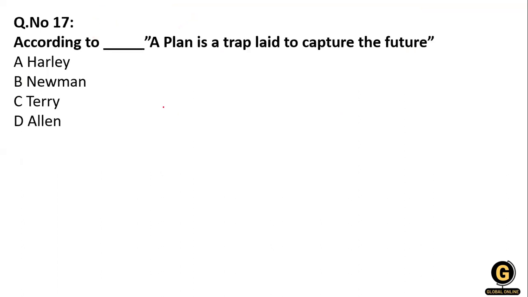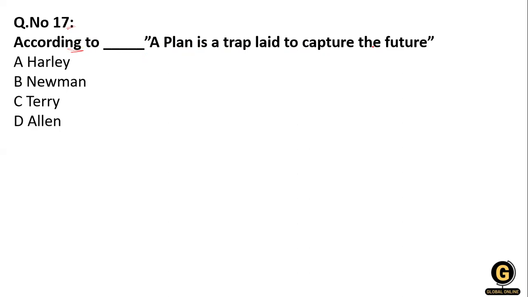Then, question number 17. According to Dash, a plan is a trap laid to capture the future. So what we do is set a plan to trap or capture the future.